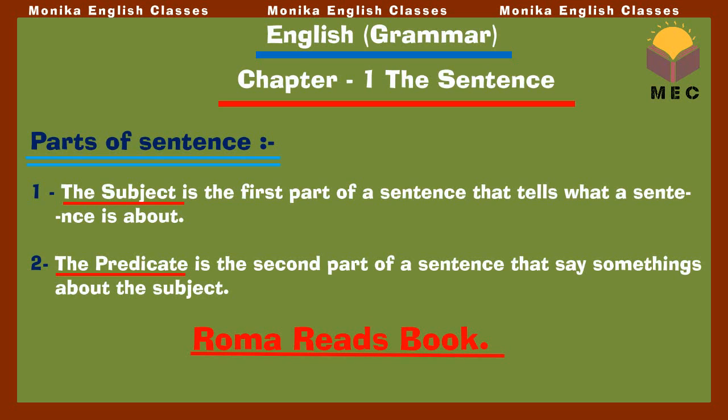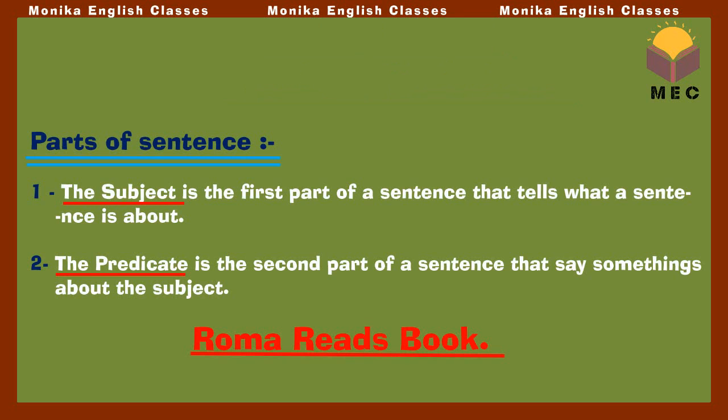Now the second one is the predicate. The predicate is the second part of a sentence that says something about the subject. It means the rest of the part other than the subject is called the predicate. Likewise, in our example, Roma reads a book. Roma is the subject of this sentence and reads a book is the predicate. As I told you, if I ask the question what or who in regard to the verb, I get the subject. Like, who reads a book? The answer comes, Roma. So Roma is the subject and reads a book is the predicate.